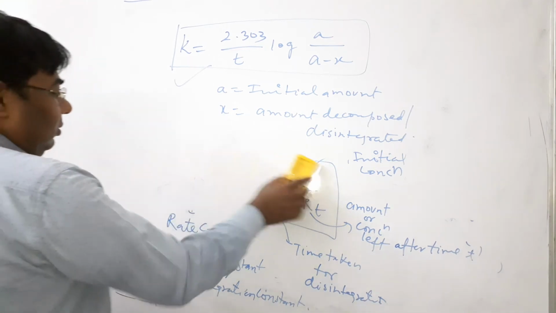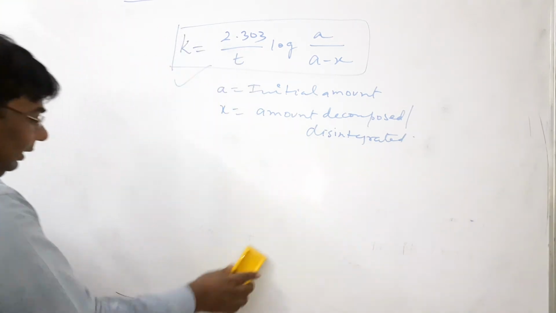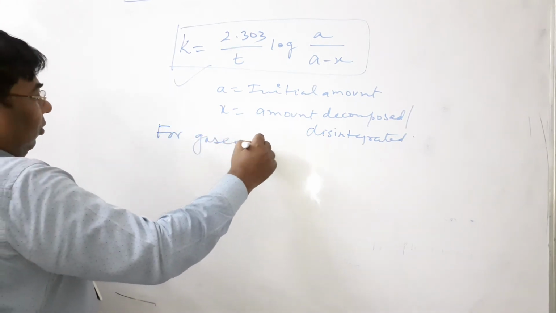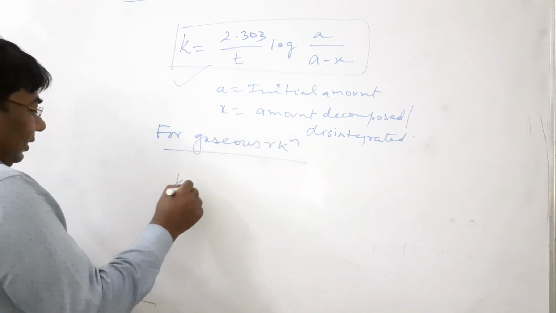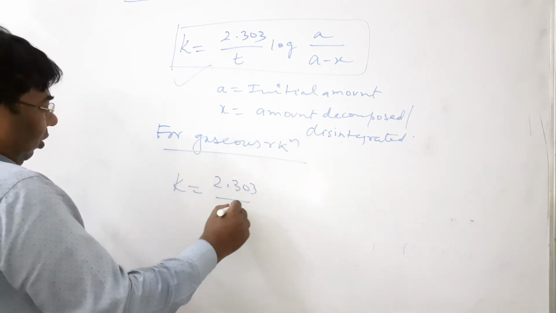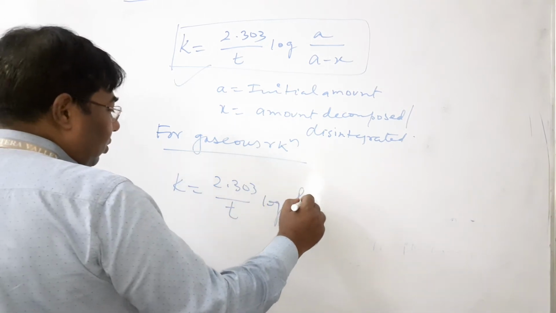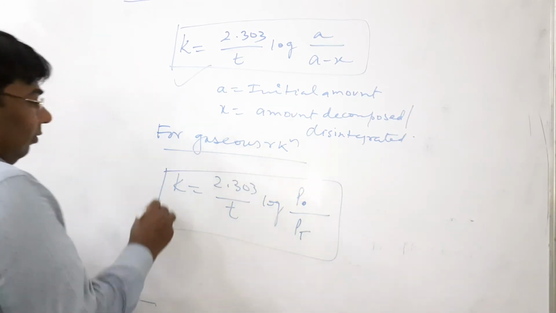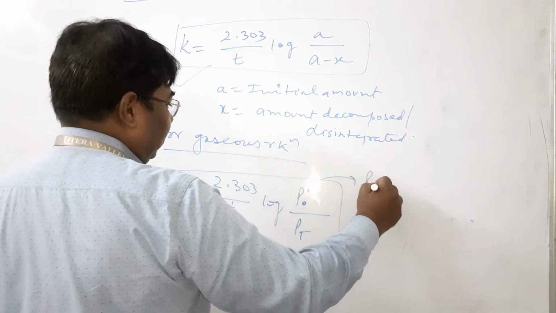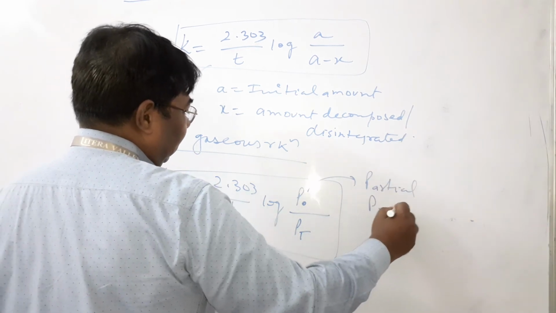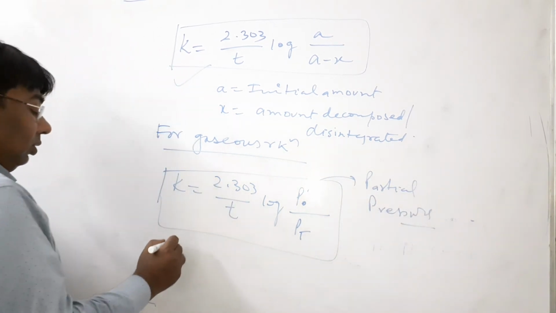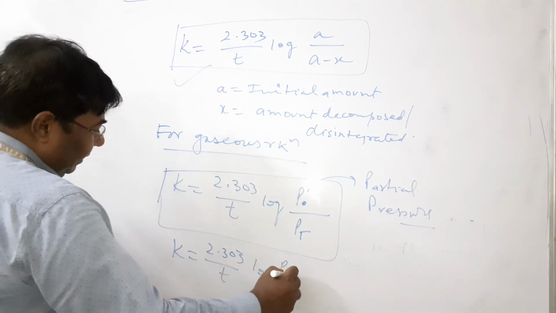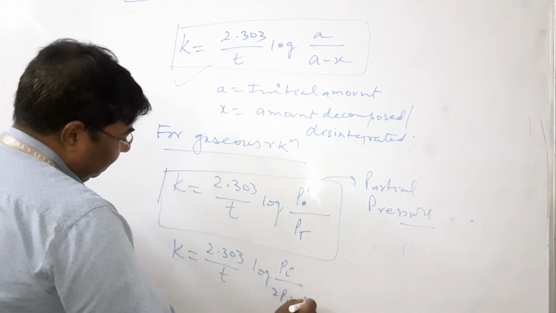Or for a gaseous decomposition or for gaseous reactions, k is equal to 2.303 by t log P0 by Pt. For gaseous reactions, we use partial pressure. It is also modified as, for the decomposition, k is equal to 2.303 by t log Pi by (2Pi minus Pt).